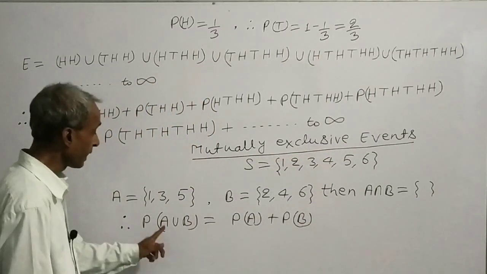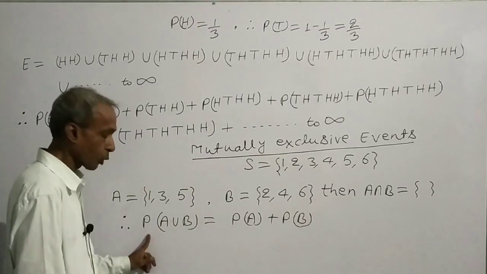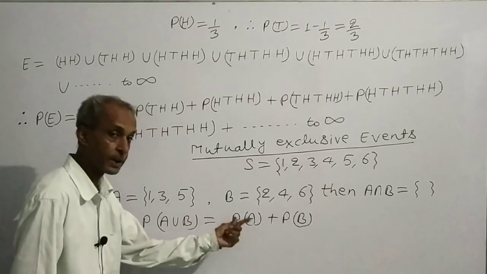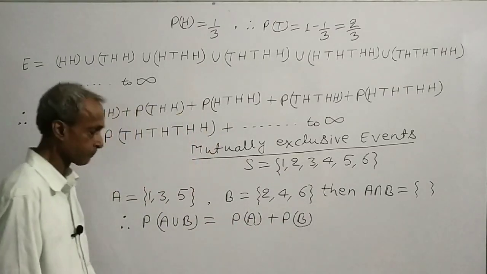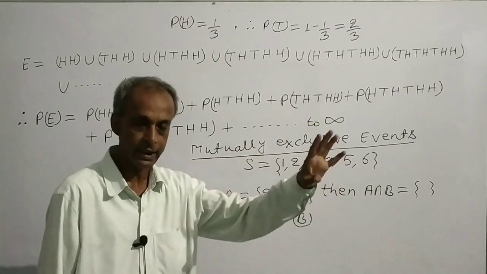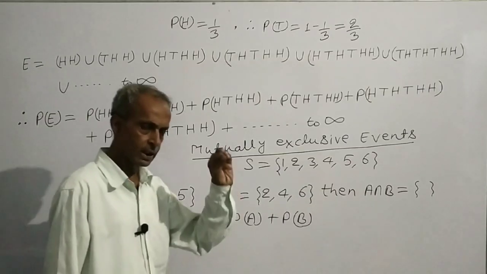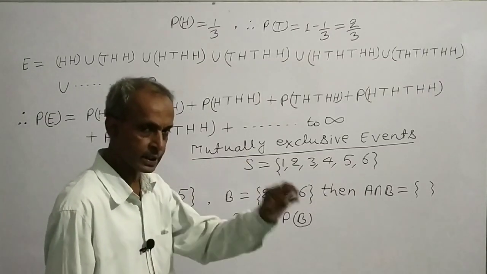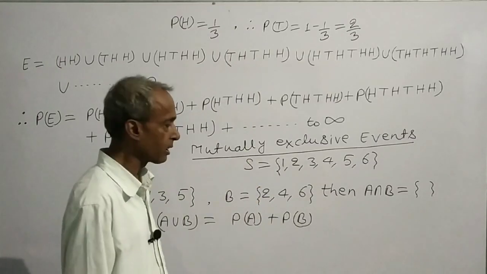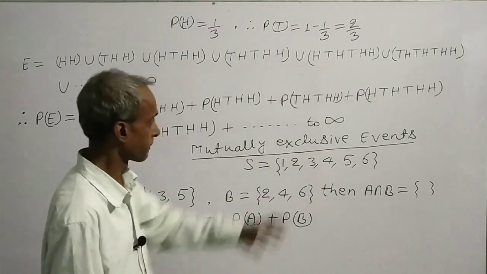And when A and B are mutually exclusive events, then probability of A union B is equal to probability of A plus probability of B. Similarly, when three events A, B, C are mutually exclusive, then probability of A union B union C will be equal to probability of A plus probability of B plus probability of C, and so on.